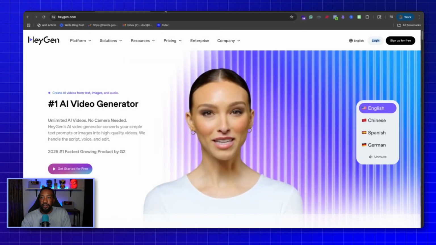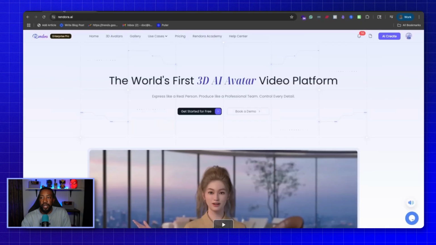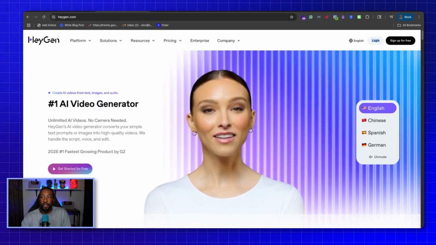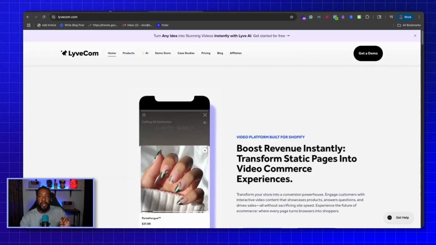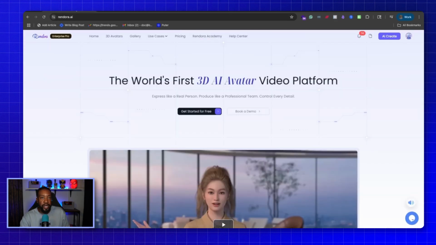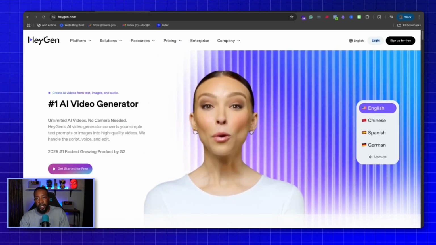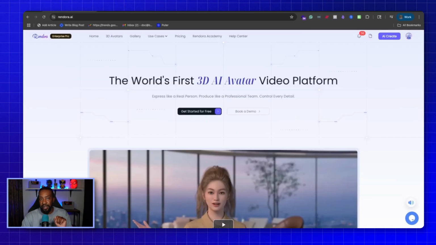Let's look at some of the different options you can look at for creating your own AI creations. We're going to focus on two main platforms, but what I want you to do is write down on a piece of paper what you're trying to create and what you need to scale your content game. So here are the two platforms we're going to focus on in this video, but in the comment section down below, let me know what you're trying to create. We're going to look at Rendora and we're going to look at HeyGen. First off, let's take a look at Rendora.